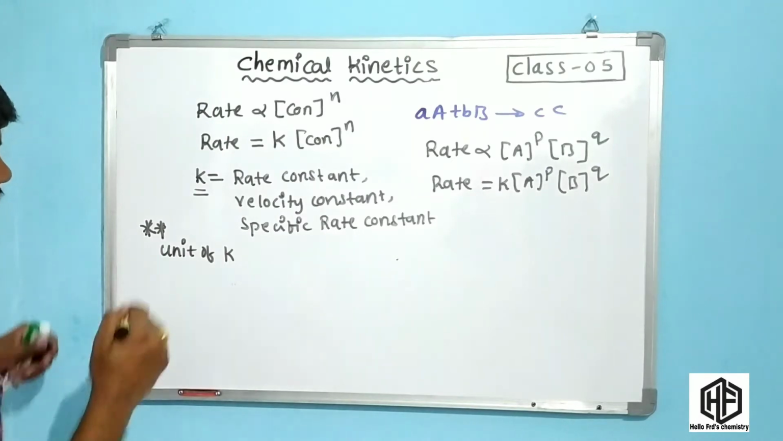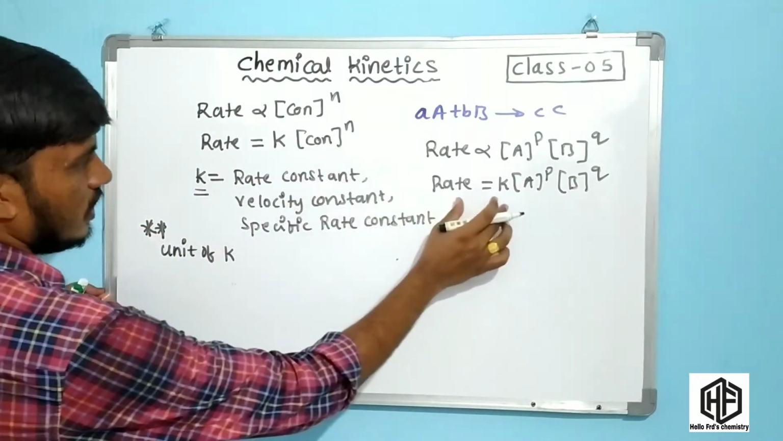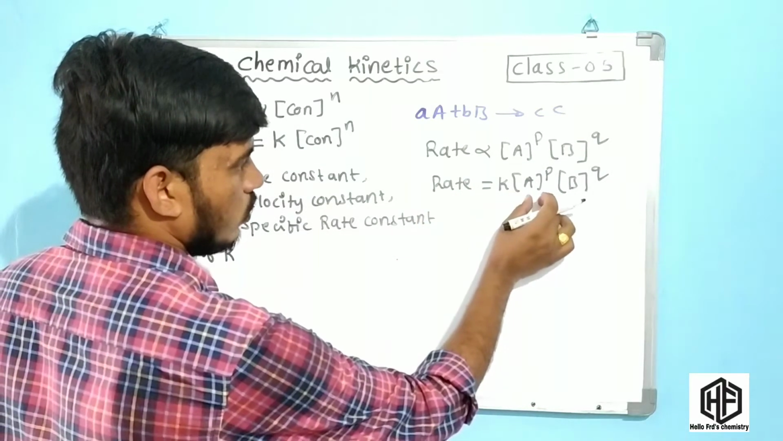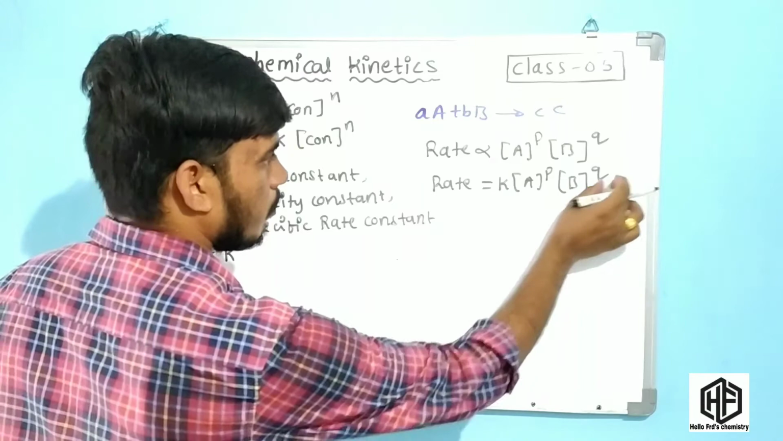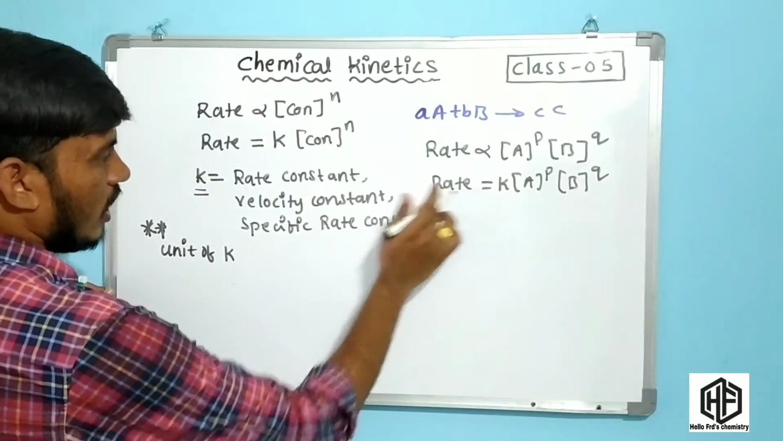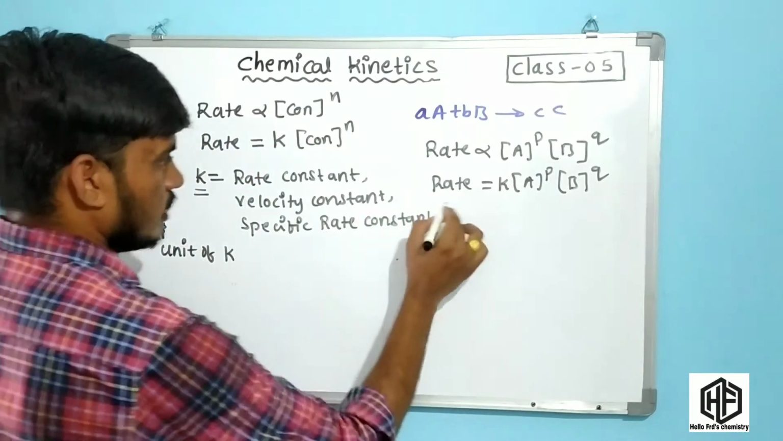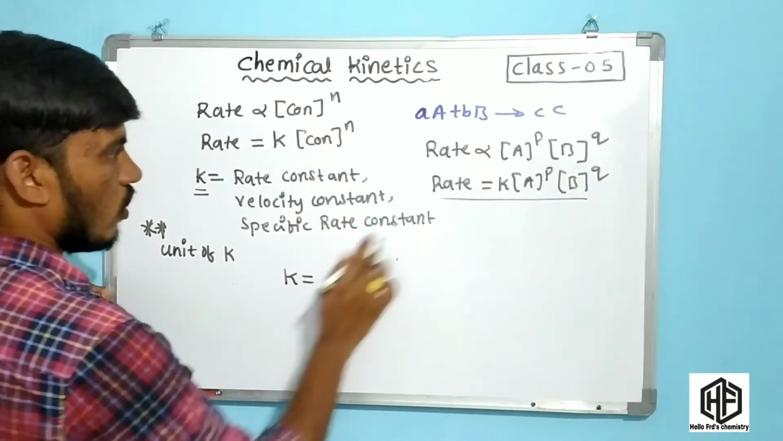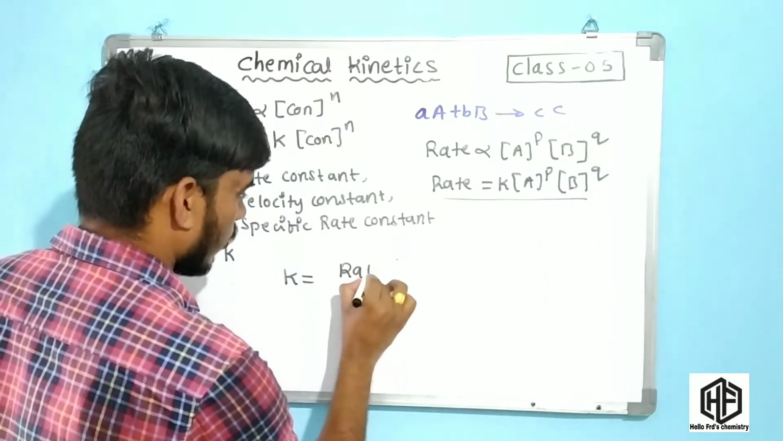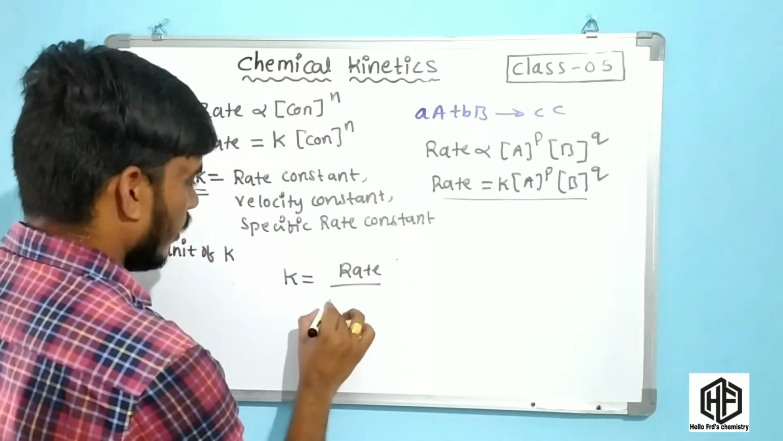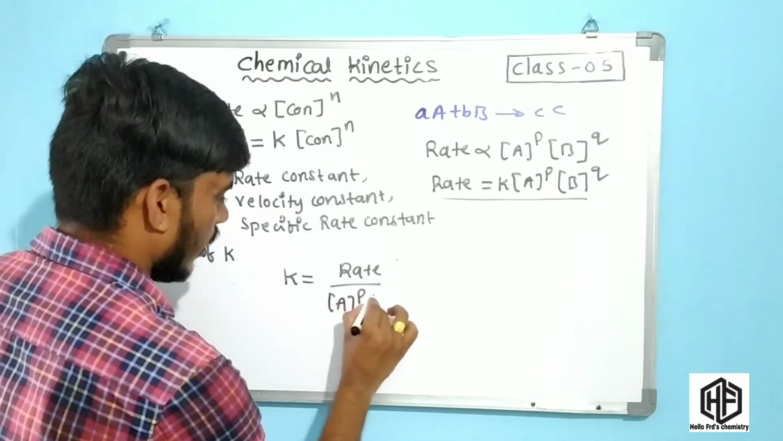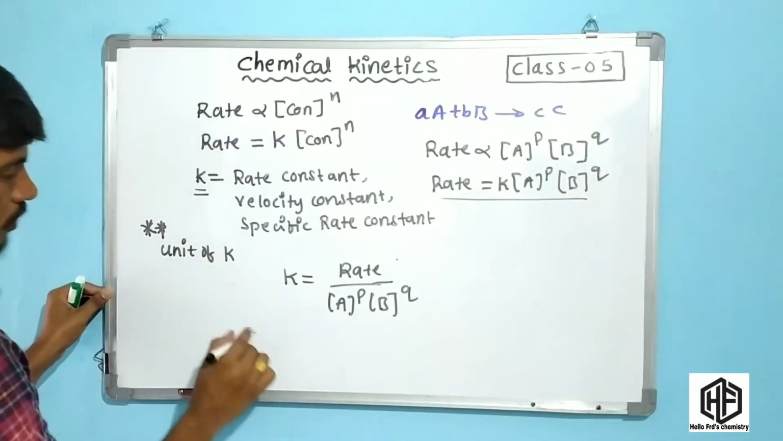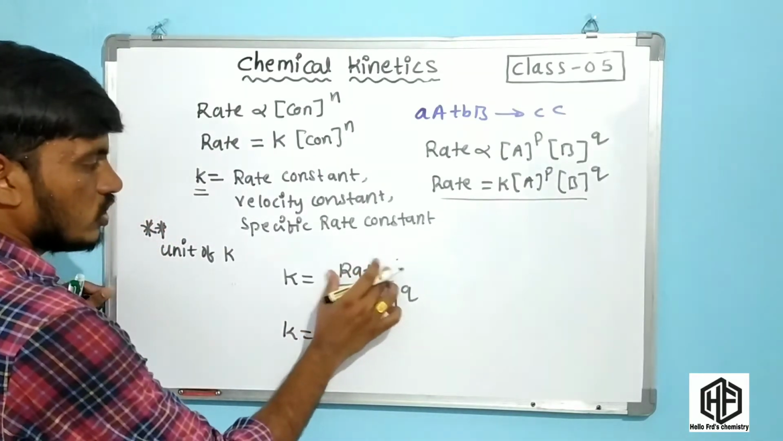Friends, in this reaction, rate is equal to k into concentration of A power p into concentration of B power q. Here r is the rate of reaction. Now for this hypothetical reaction, k, the rate constant, is equal to rate divided by concentration of A power p and concentration of B power q. Now what are the units of k?